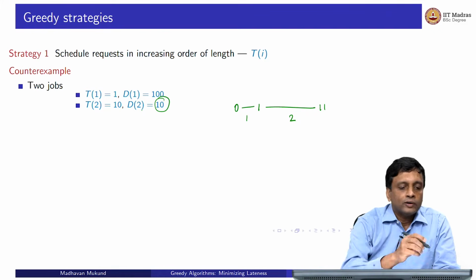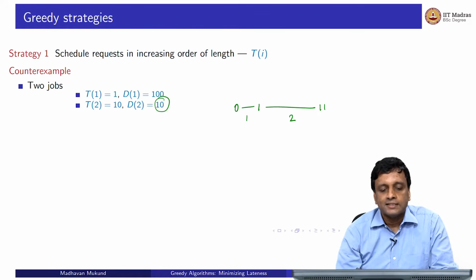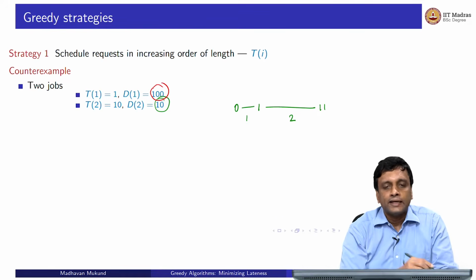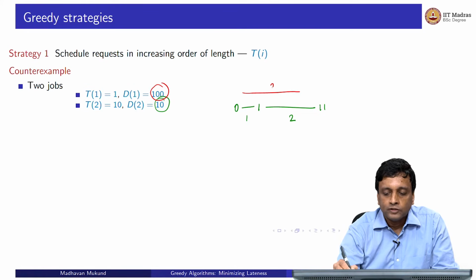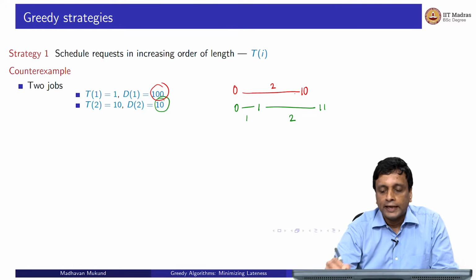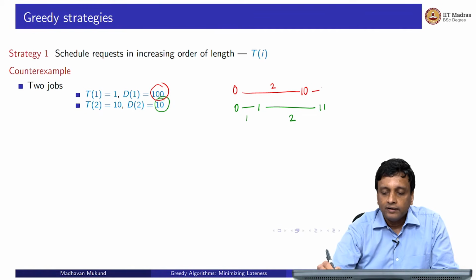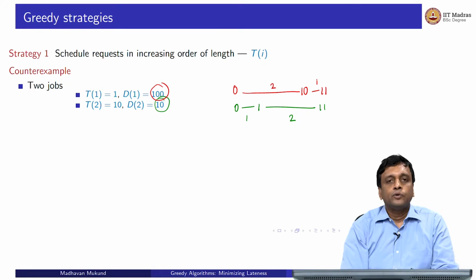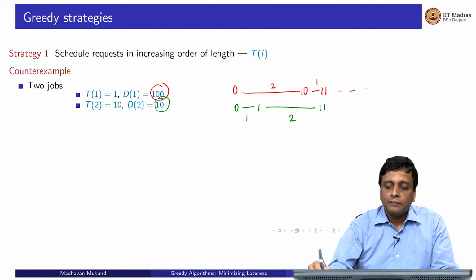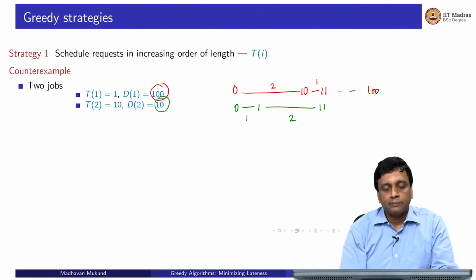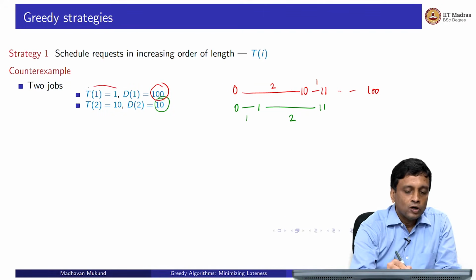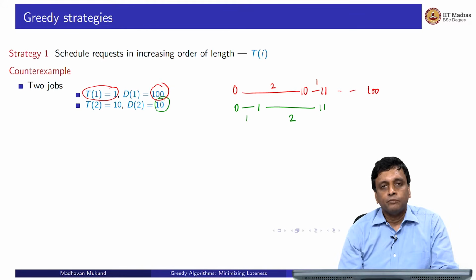So this is not a good allocation, but obviously you can see that if you reverse this allocation, because the first job, though it takes only 1 time unit, has a very relaxed deadline. So instead what you should do is allocate job 2 first and finish it on time so that there is no delay, and then in the next time unit you can finish off the first job, and its delay is not at all in question because it can afford to wait till time 100. So therefore picking the smallest time job first is not a good strategy. Here you would like to pick the larger time job. So this is not a good algorithm.